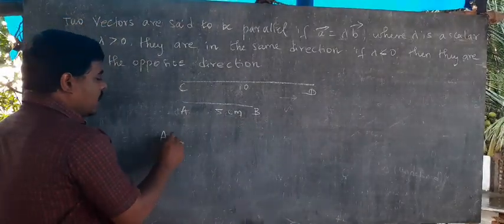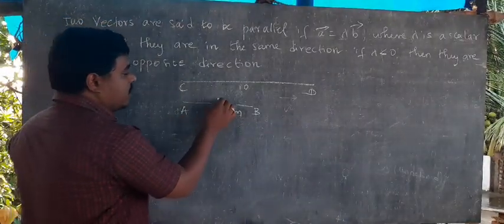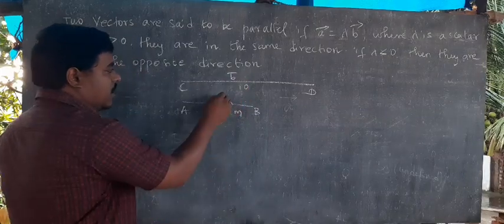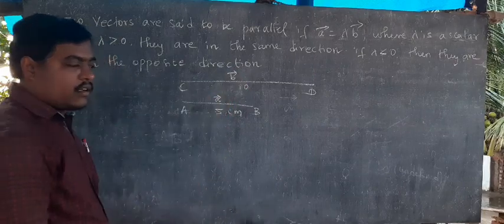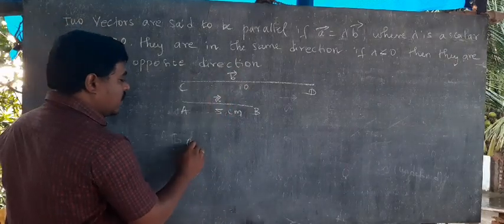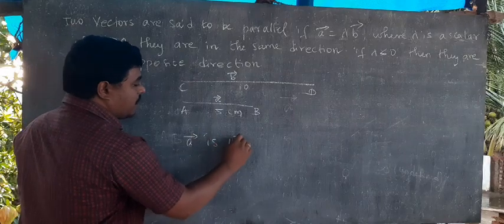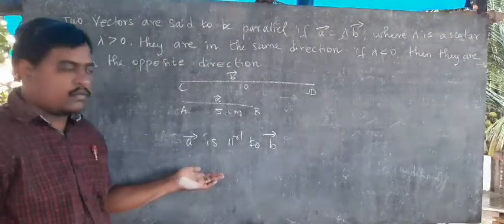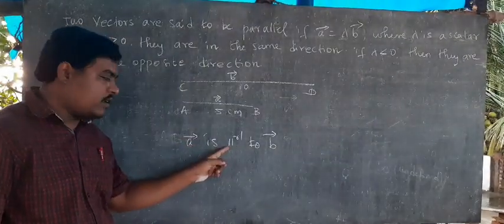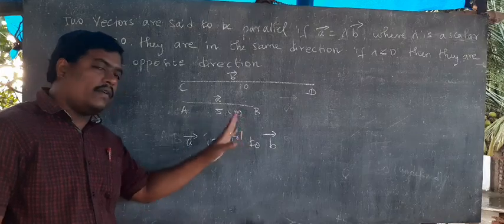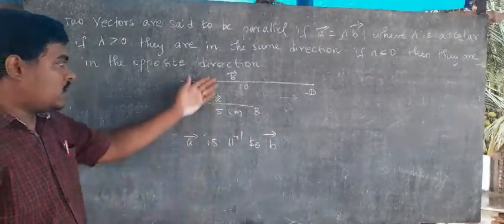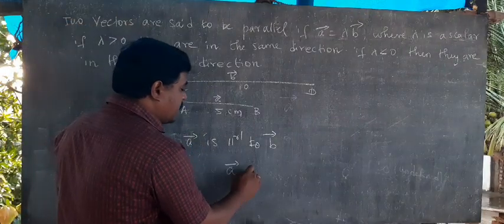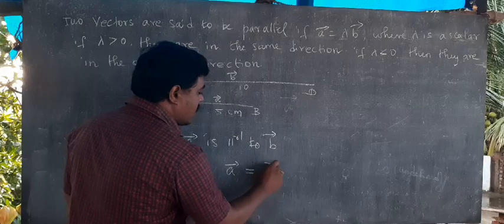So AB denotes vector A, CD denotes vector B. So vector A is parallel to vector B. This is the shortcut. Clear? We write vector A is parallel to vector B, meaning not equal.